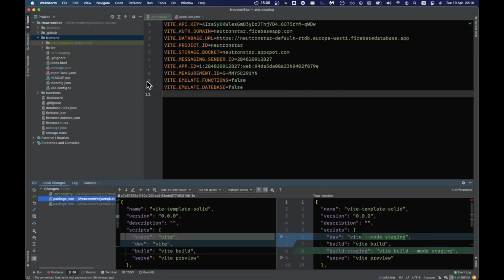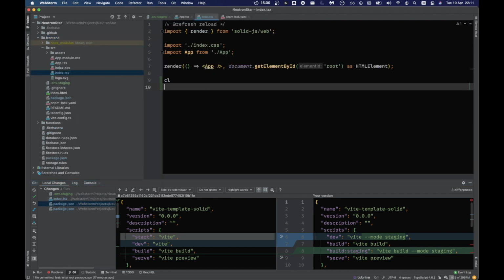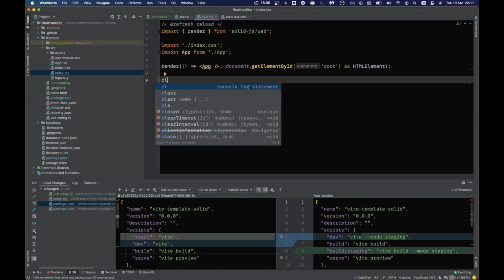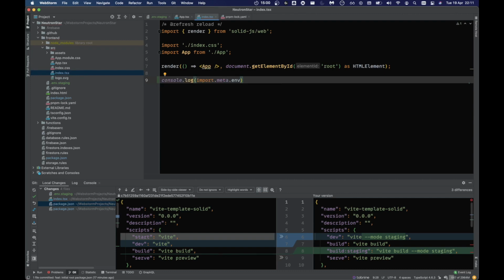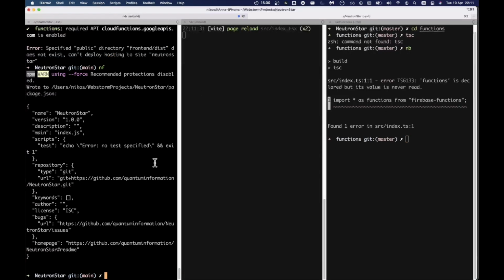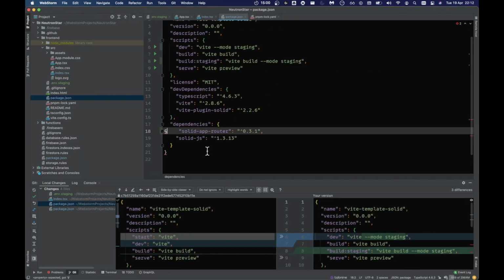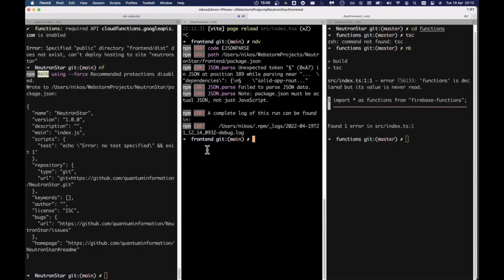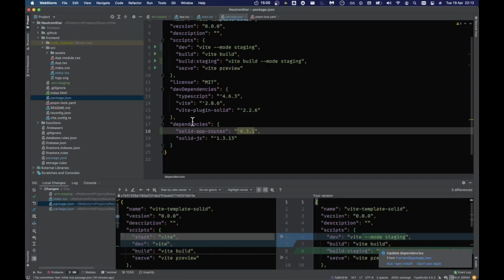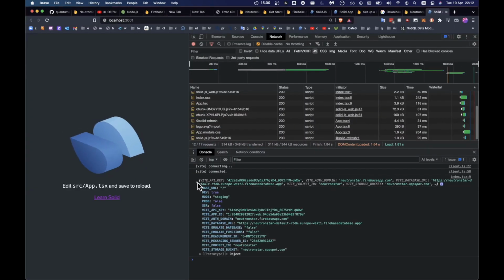So now when we do mode staging and mode build staging, we will have these settings in the project. What I'm going to do is modify the Solid app so that it will log these to the console, to check whether it's read the environment variables correctly. So log the meta, and hopefully that will log it out. Undo. So now we can see that we have our settings there ready to go.